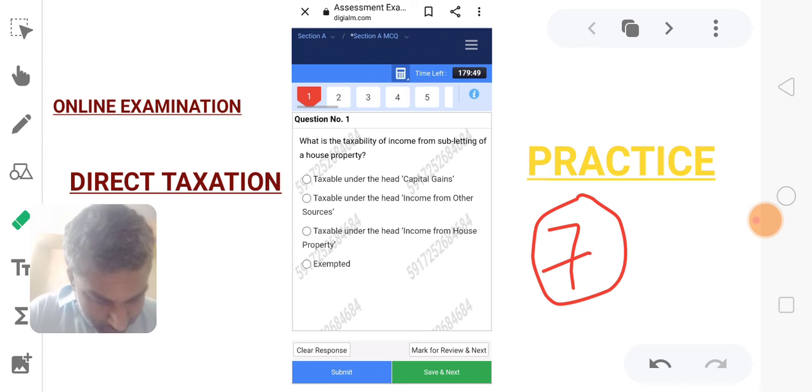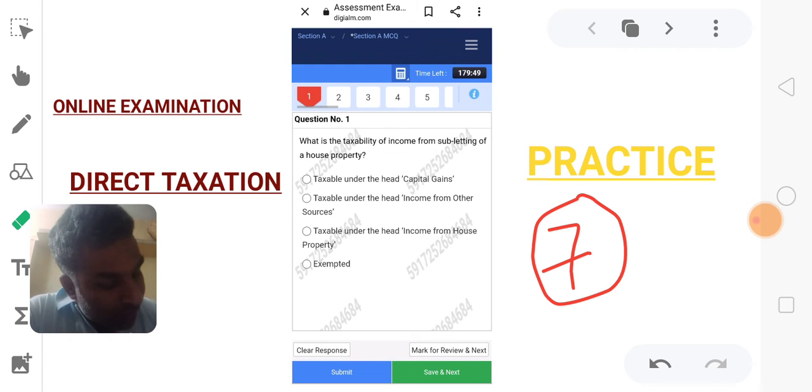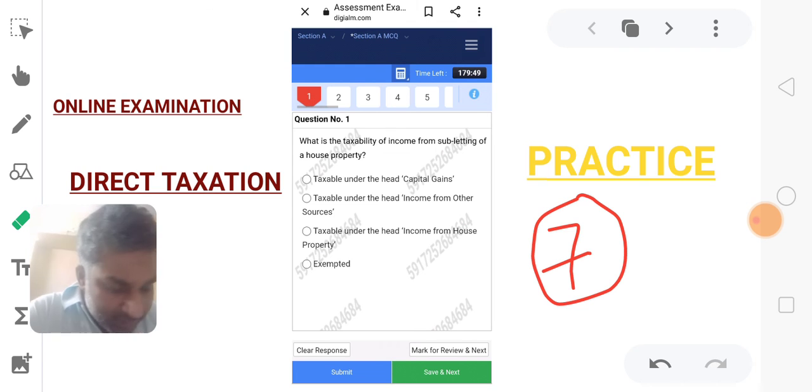So this is the question: what is the tax liability of income from subletting of house property? Let me explain. If letting out of only the building is not possible or not acceptable to the other party, the sum of rent not from property is chargeable under business income or income from other sources, as in the composite letting out of hotel rooms and auditorium, etc.